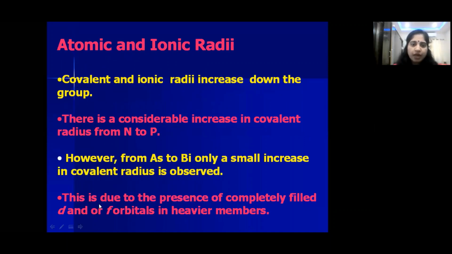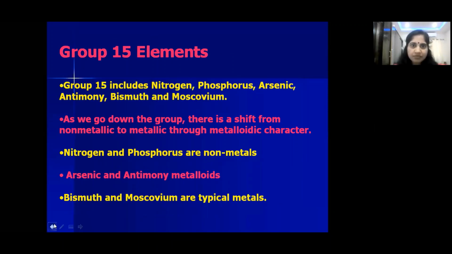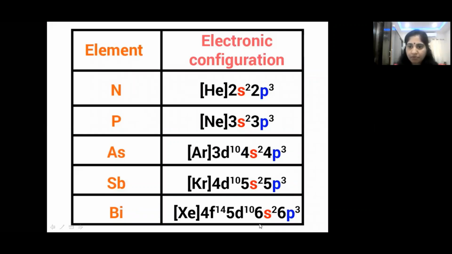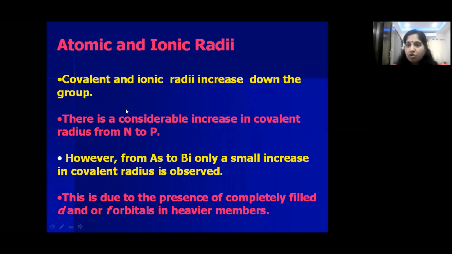Now coming to another atomic property, that is atomic and ionic radii. In case of electronic configuration, we have seen, children, from top to bottom in a group, the number of shells goes on increasing, is it not? Second, third, fourth, fifth, sixth, the number of shells goes on increasing. So as the number of shells increases from top to bottom, the atomic size also increases. Atomic and ionic sizes increase from top to bottom.